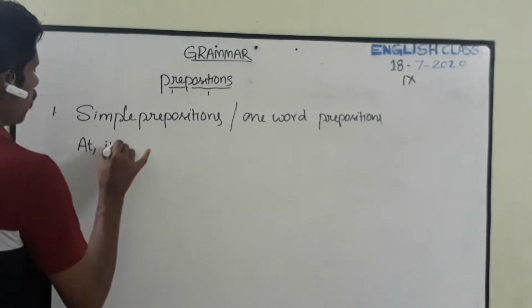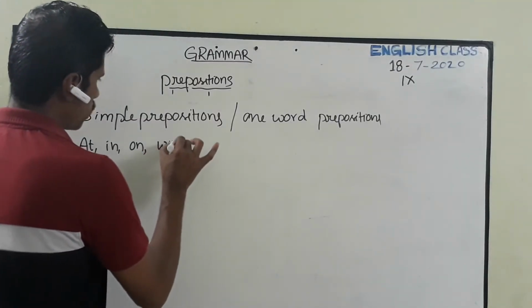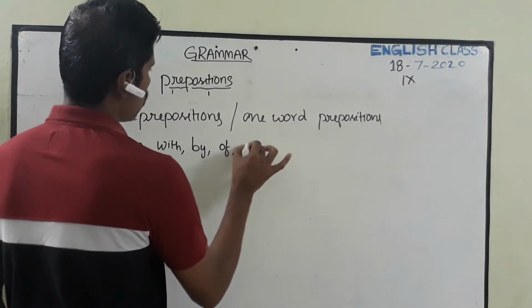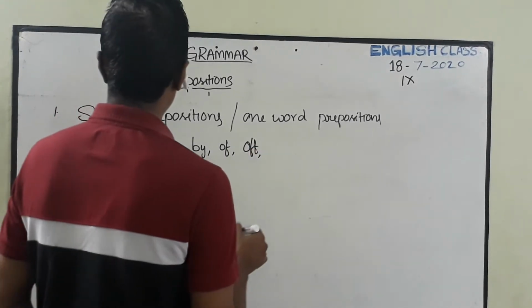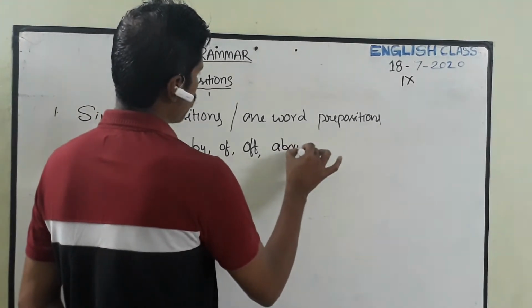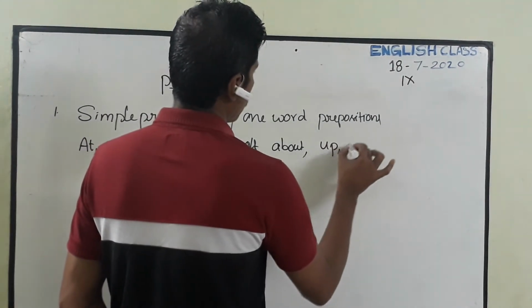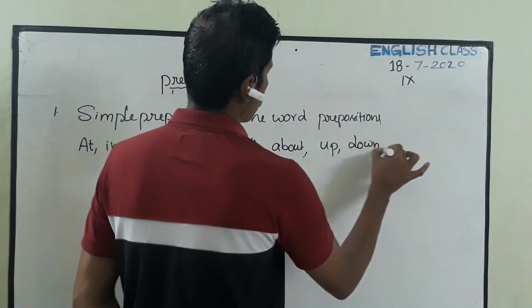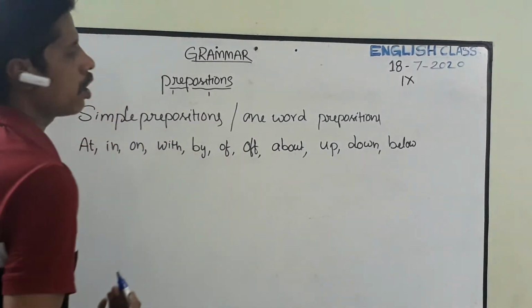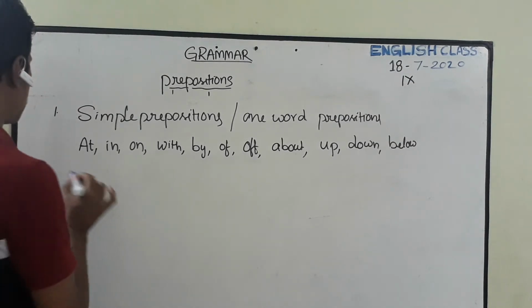At, in, on, with, by, of, about, and up, down, below, etc. is a role called one word preposition, or it is also called simple prepositions.